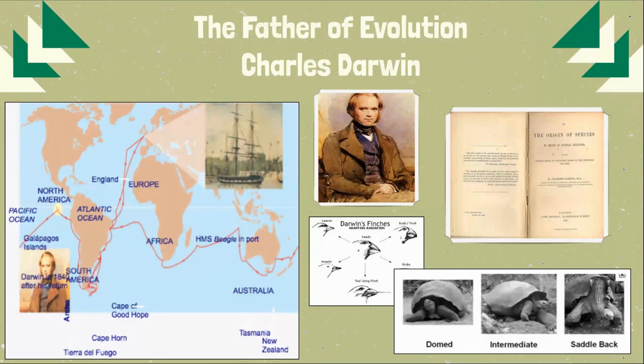He observed that the characteristics of many animals and plants varied noticeably among the different Galapagos Islands, which was a place where he studied. He concluded that they must derive from a common ancestor. He later published his findings in The Origin of Species and became known as the father of evolution.